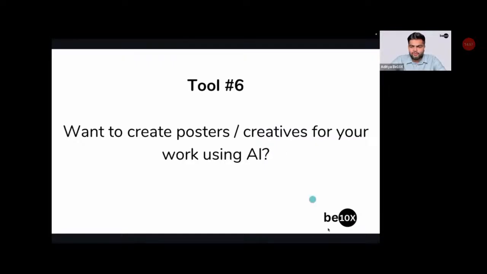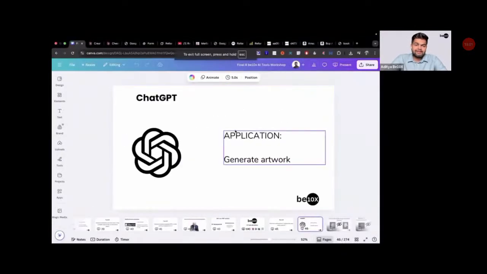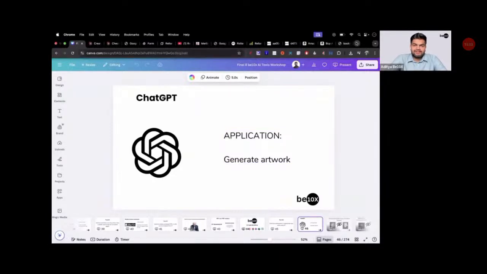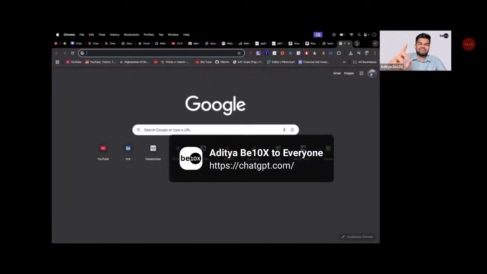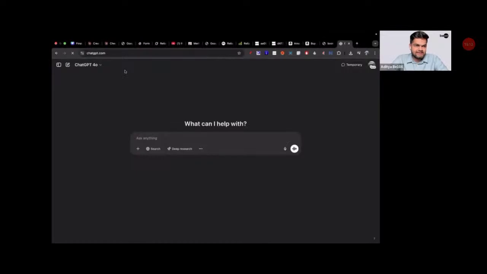So what are we going to do? We are going to go on one of my favorite tools, which is ChatGPT. Everyone thought this session is going to be all about ChatGPT, but ChatGPT is just mentioned once, and that also for image generation, not for text generation. So I'll just go to chatgpt.com.